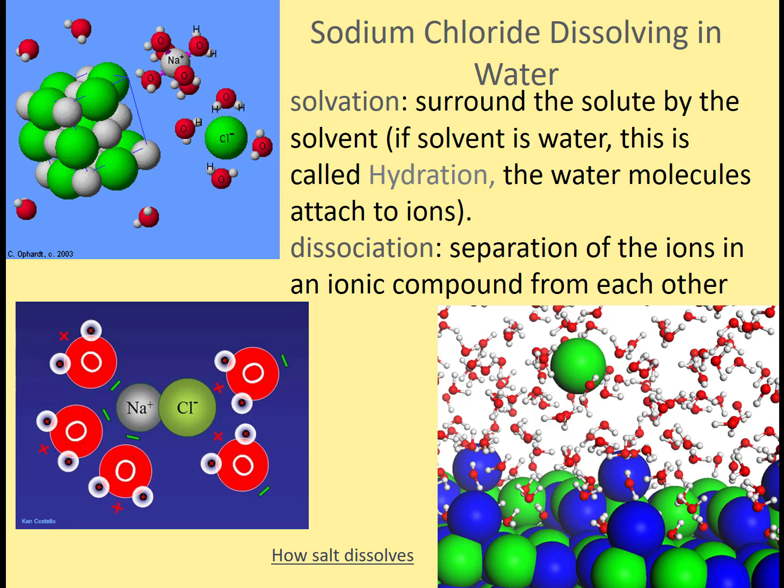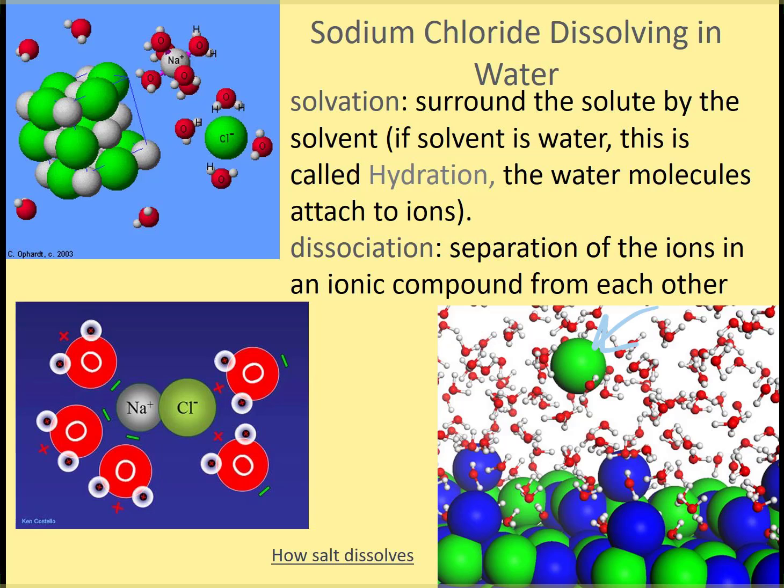Let's look at sodium chloride dissolving in water. So when you have your solvent surround the solute, that is called solvation. If the solvent is specifically water, it is also called hydration. So hydration is just a specific solvation. In solvation, the solvent will attach to each of the solute particles and pull them away from each other. And this is called dissociation.